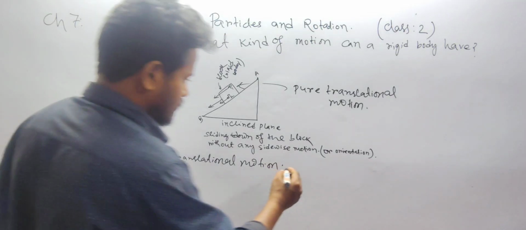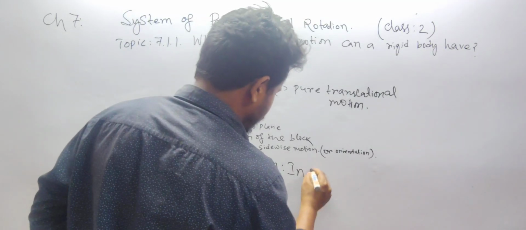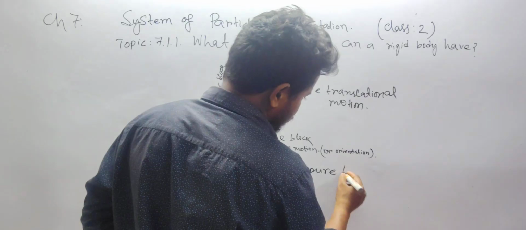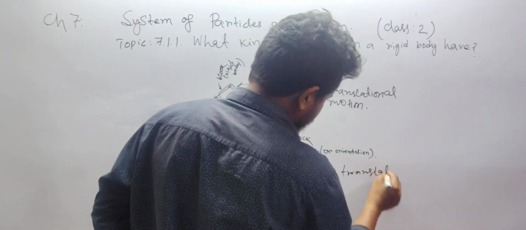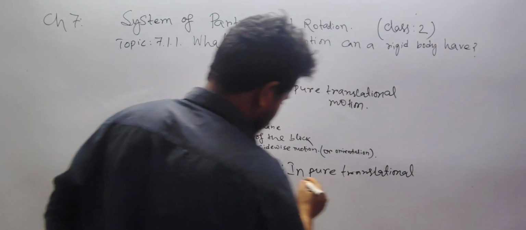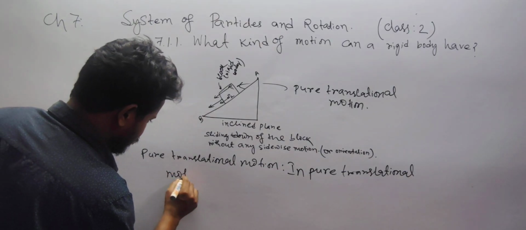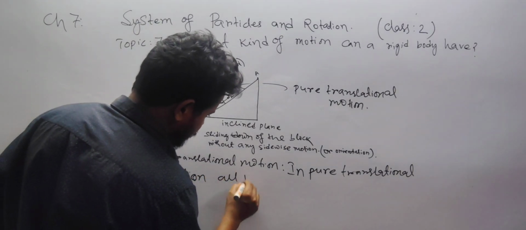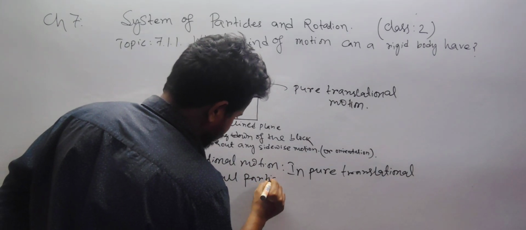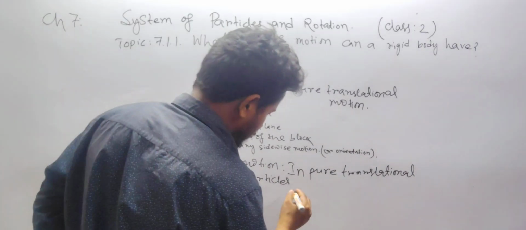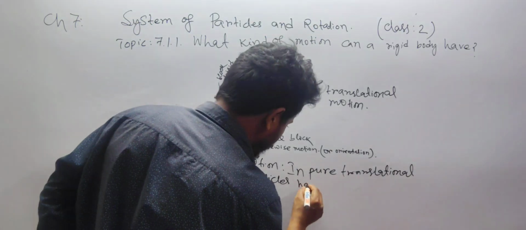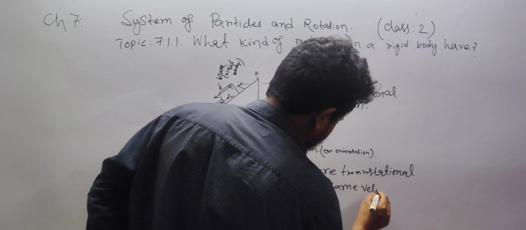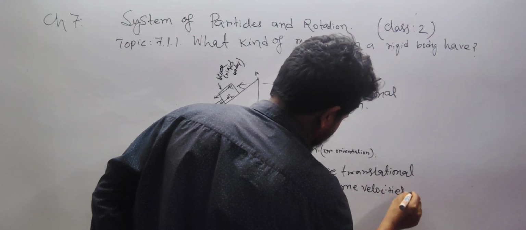So in pure translational motion, all particles have the same velocity at any instant of time.